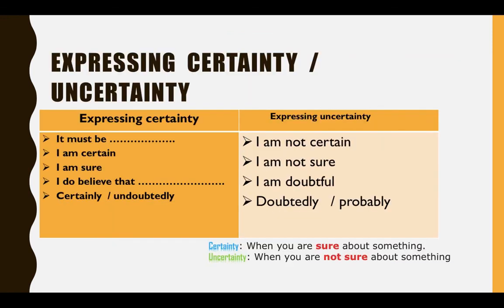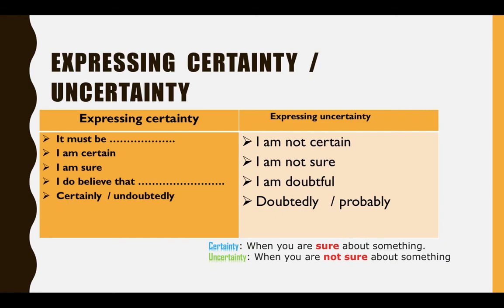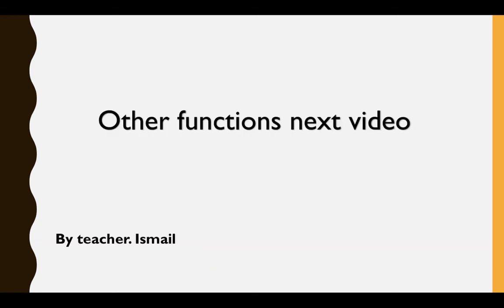Or they will give you a list of functions, the titles of the functions, like giving advice, expressing good news, certainty, etc. And they will give you a lot of expressions, and you are just going to match them. This is an expression for giving advice, this is certainty, this is expressing certainty, etc. This is the thing that they will give you, for example, in the national exam.